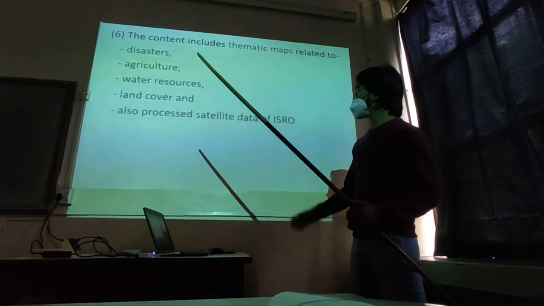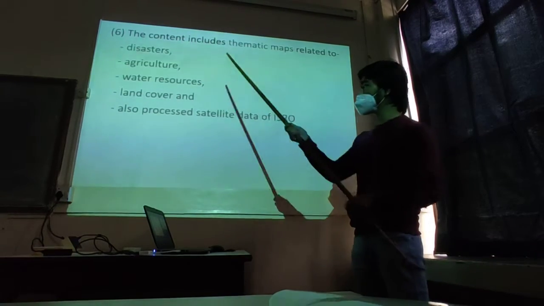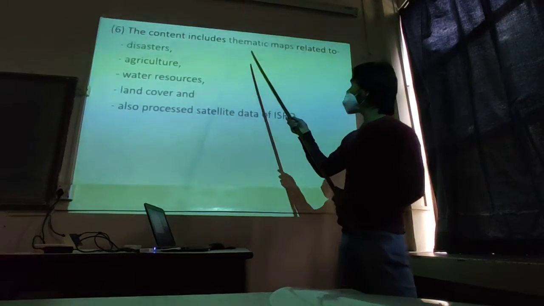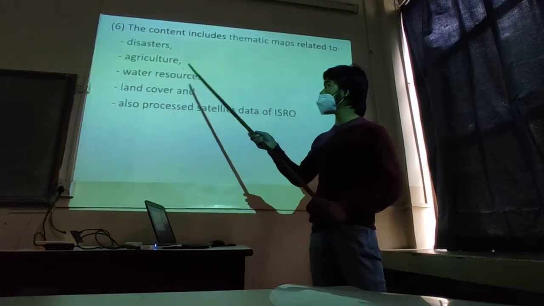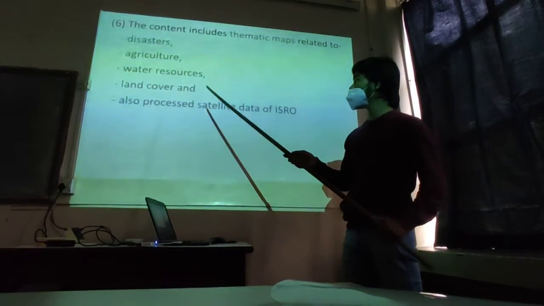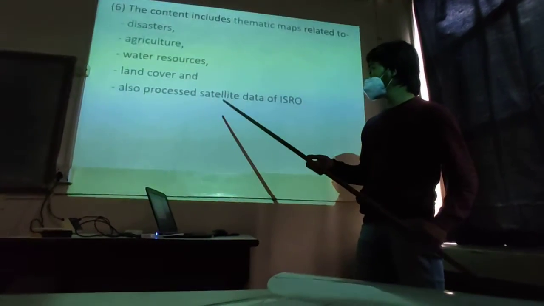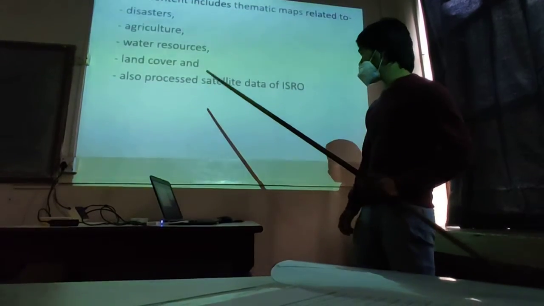There is a lot of content, but I've just picked a few of them. So it has thematic maps like disasters and agriculture, water resources, land cover, and also it has processed satellite data of ISRO.